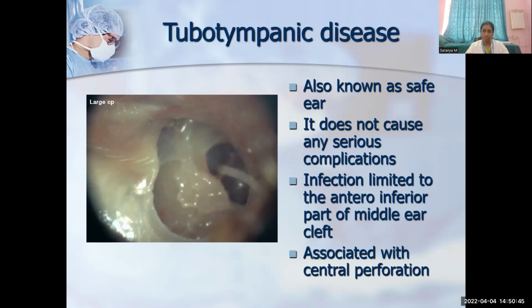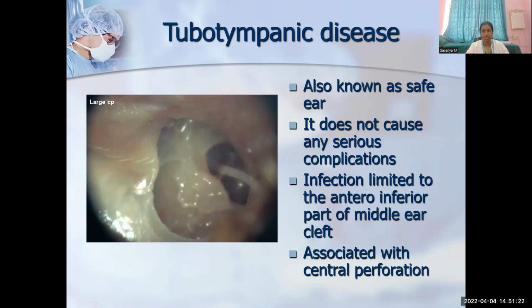So, the atticoantral disease mainly involves the pathology of cholesteatoma formation. Cholesteatoma is nothing but a cystic bag-like structure which contains squamous epithelium. Usually, the middle ear cavity is nowhere lined by squamous epithelium. It is lined only by columnar respiratory type of epithelium, that is columnar cuboidal-like epithelium. But the squamous epithelium is lined mainly in the external auditory canal, and pavement-like epithelium is present over the mastoid antrum. Any migration of the epithelium into the middle ear cavity leads to the formation of cholesteatoma.